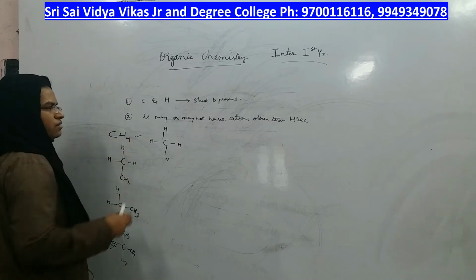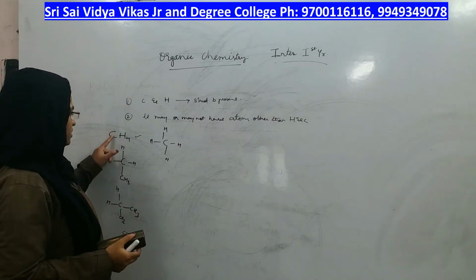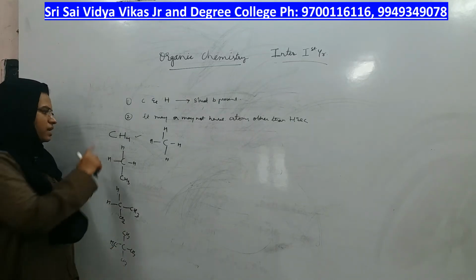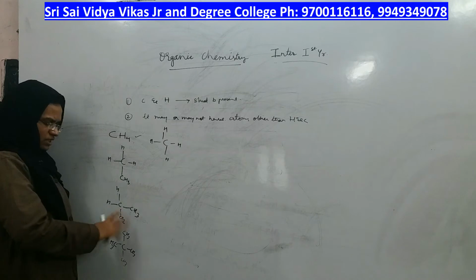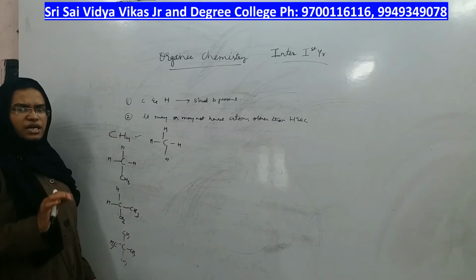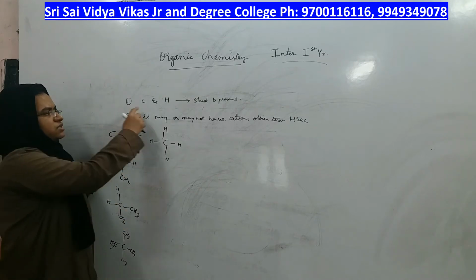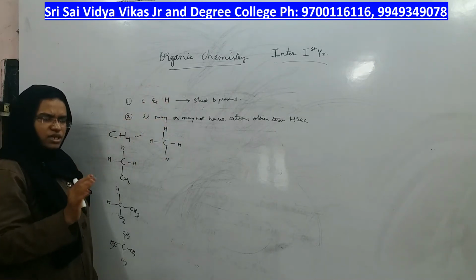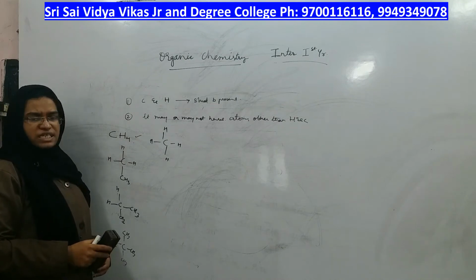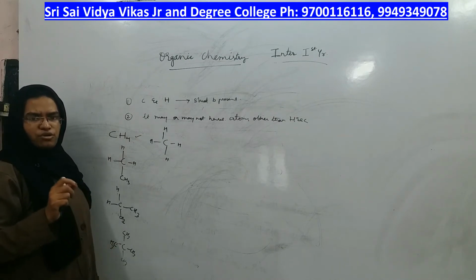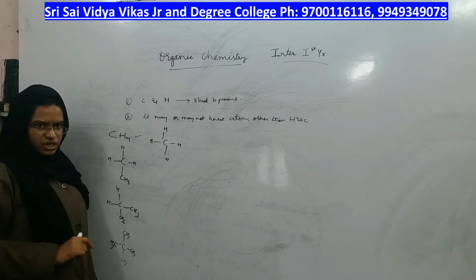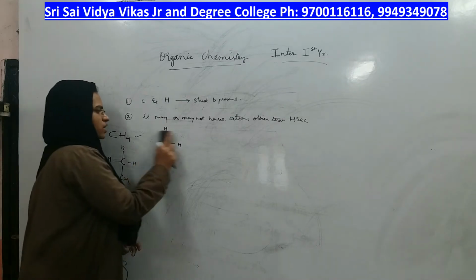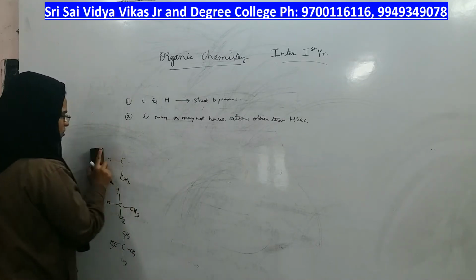Any compound in which carbon and hydrogen are present is called a simple hydrocarbon. Whatever examples we have seen are called hydrocarbons, in which there is carbon and hydrogen, and other atoms are not there. So first we will see the classification of hydrocarbons into different types based on the type of bonds, based on the type of structure. Let us look at the classification of hydrocarbons.